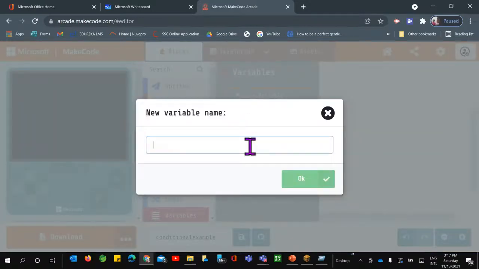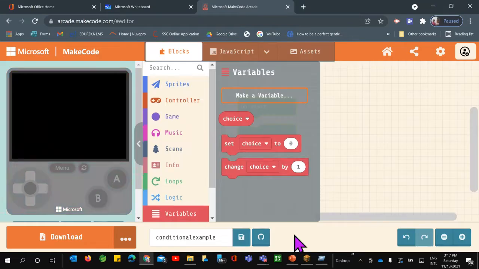And here I can just take a variable as choice, because most of the time we just take a choice from the user. Fine, whether the user can enter 1, user can enter 2, user can enter 3. So this way you can probably do it. Fine. So I have taken a new variable name.